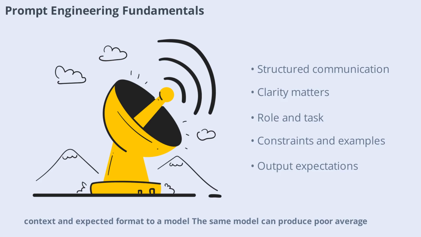The same model can produce poor, average, or excellent results depending on the clarity of the request. Good prompts provide role, task, constraints, examples, and output expectations. For example, a weak prompt might be, write about AI. A stronger prompt would be, write a 150-word explanation of generative AI for first-year computer science students, including one real-world application and one limitation. Specificity improves usefulness and quality in model responses.